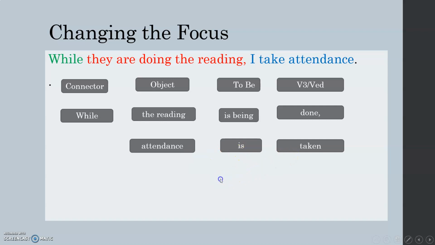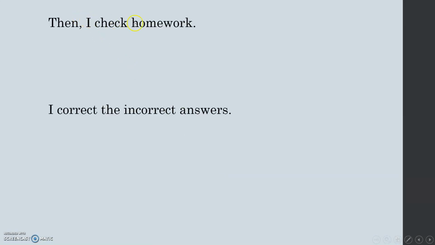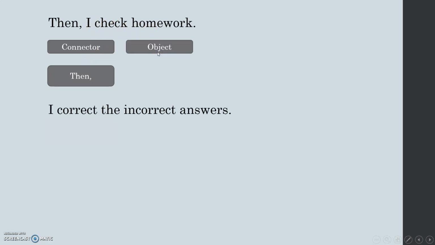Let's go to the next sentence. Then I check homework. I've got then, it's a connector. Then remains where it is. I check homework. First of all, homework is the object. It comes after the verb. Then check is present simple. Am, is, are.